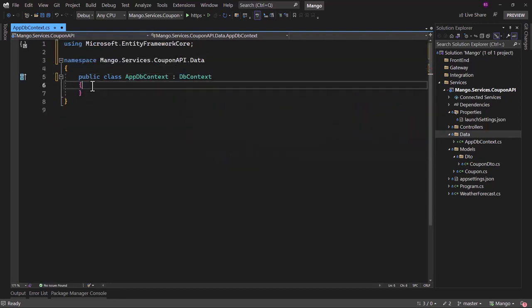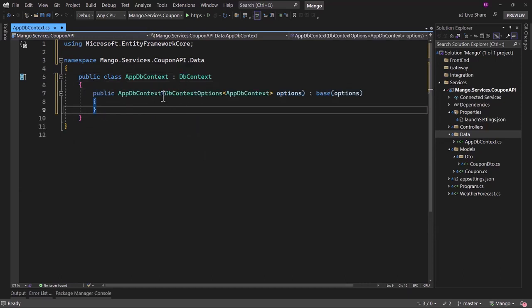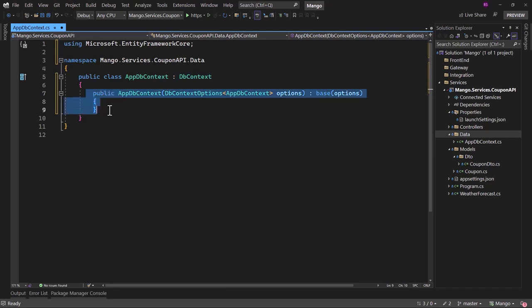Along with that, there is one more configuration that we have to do: whatever we get in the constructor here as DbContextOptions, we have to pass that on to the base class that is DbContext. What we have here is a default setting that is required for Entity Framework Core.